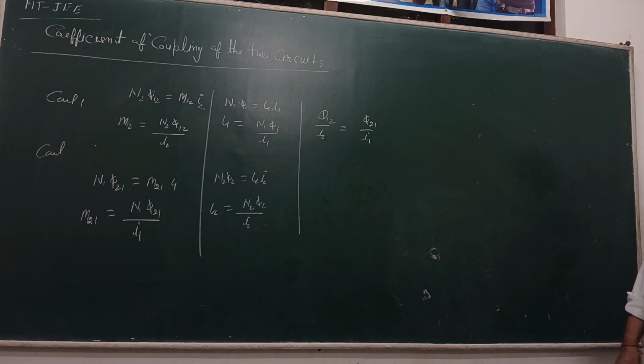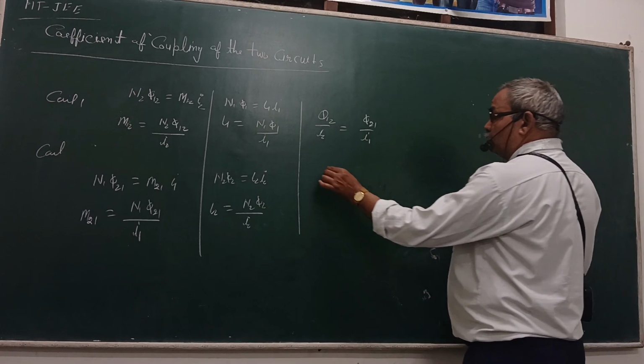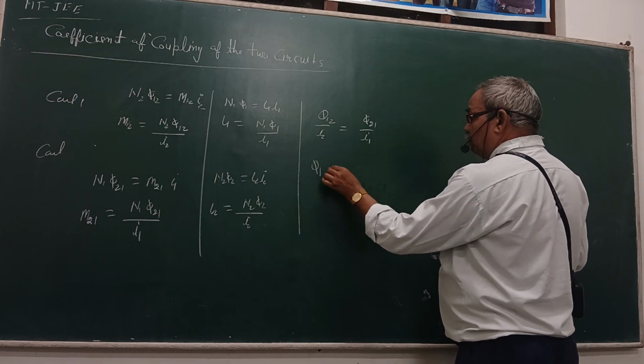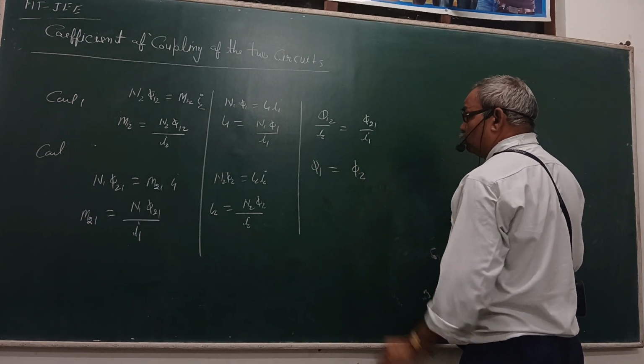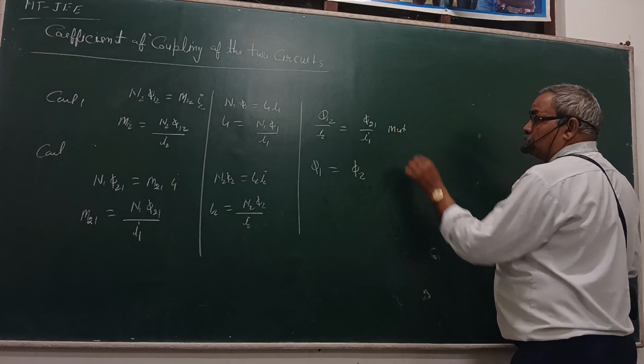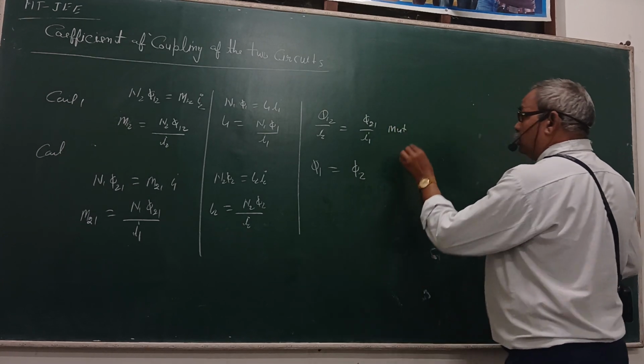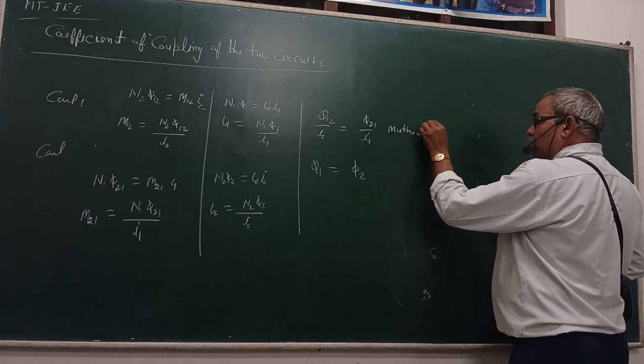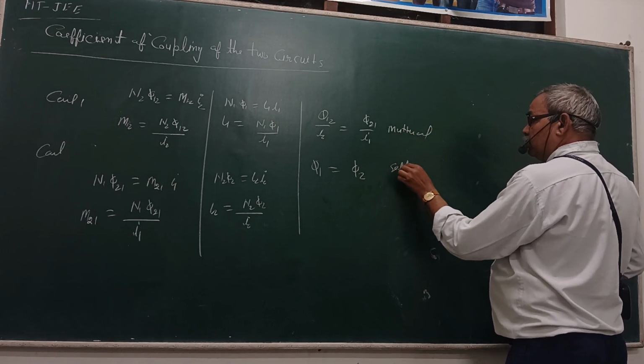So we can say that phi1 is equal to the flux phi. This is the mutual condition and the self condition.